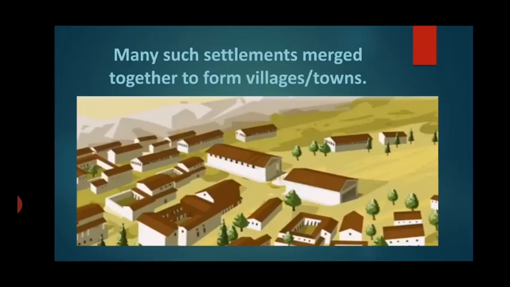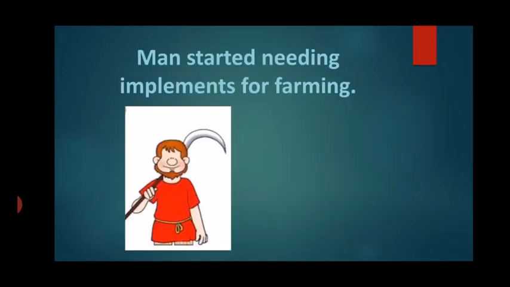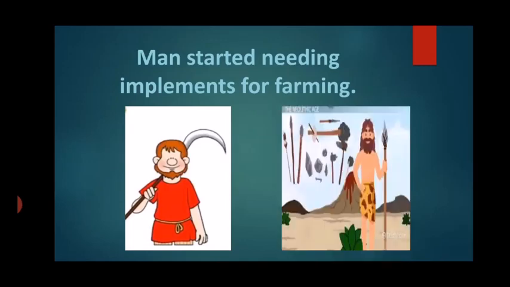Now you will see that man started needing implements for farming. Okay, man started needing this kind of hoe. They started needing all these different instruments for farming.